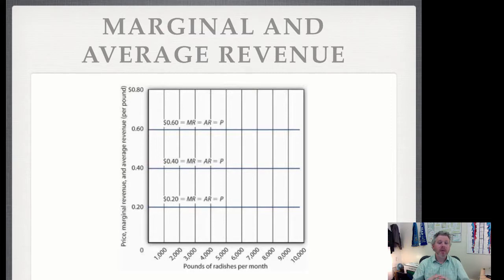So what about marginal and average revenue? Here, the marginal revenue, the average revenue, and the price are actually all the same thing. After all, what is marginal revenue? It's the revenue that the firm gets for producing one more of the good. Well, that's just the price. Also here, that's also the average revenue. If you take the total revenue the firm gets, divide by the total quantity, it's going to also be the price. So in a perfectly competitive market, the marginal revenue, average revenue, and price are all the same. So if the price were 60 cents, the marginal revenue the firm receives is also 60 cents. Their average revenue is also 60 cents.